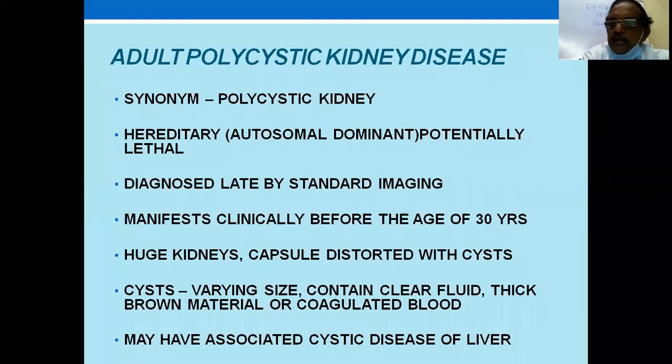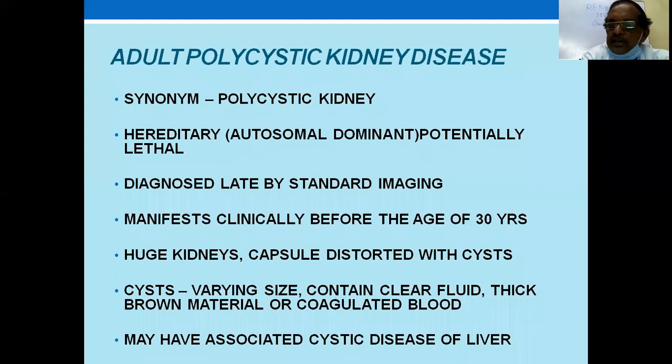So if you examine and find a polycystic kidney, the other thing you have to do is to call all the family members and do an ultrasound to find out whether there is polycystic kidney there. They can be carriers without manifested disease, or they can manifest with polycystic kidney. These people should be followed for development of hypertension and renal failure. The surgical treatment is only transplantation when required because of the renal failure.